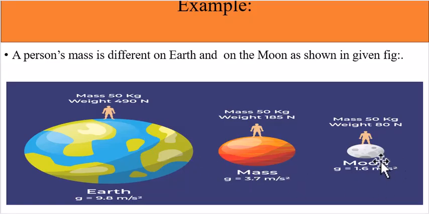On the other hand, the weight of that person will not remain the same, as weight is related to the force of gravity. Since the acceleration due to gravity on earth is 9.8 meters per second squared and on the moon is 1.86 meters per second squared, the weight of the person will be different. However, the mass will remain the same all over the universe, on the earth and on the moon also. So this is the basic difference between mass and weight.